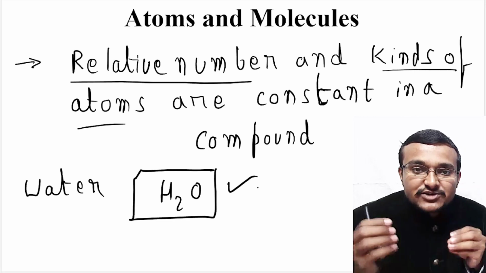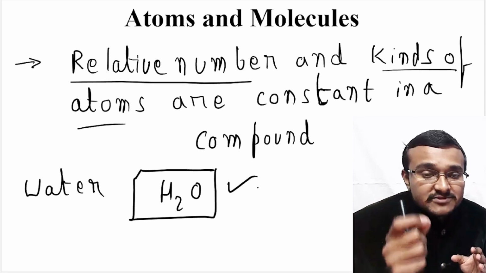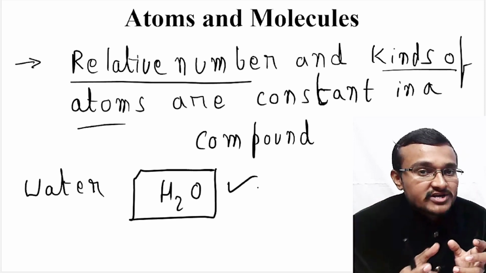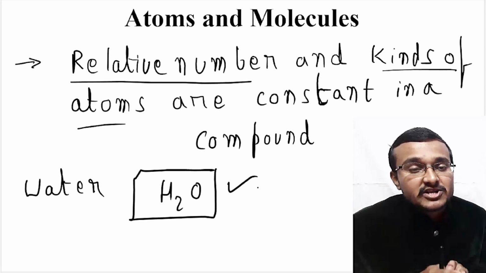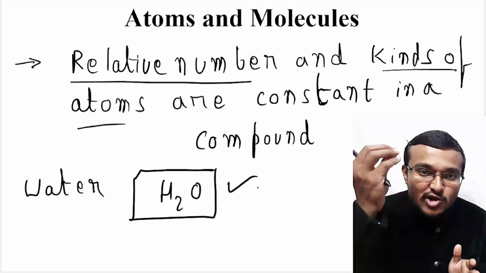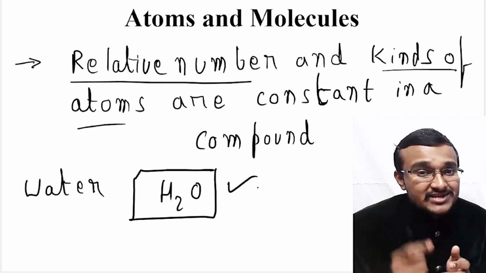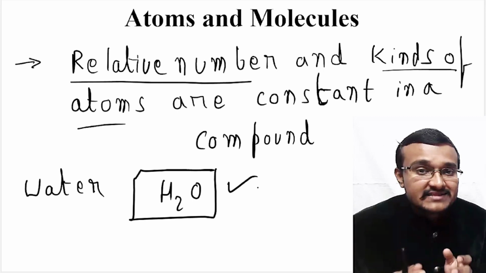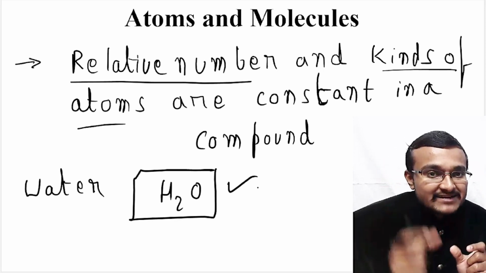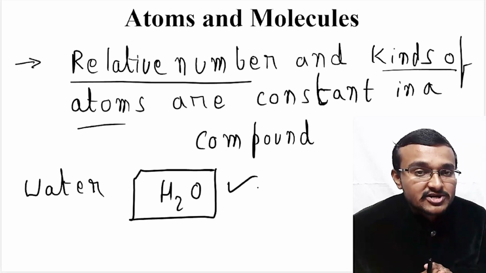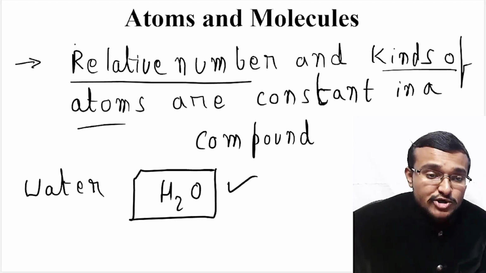This relative number will be maintained throughout the water, and also the atoms responsible for forming water will always be hydrogen and oxygen itself. There will be no other element combining with hydrogen and oxygen to form water, because water will always contain hydrogen and oxygen only in a definite ratio. Other than that, water will not be formed. So the relative number and kinds of atoms involved in forming a compound will be fixed, will be constant.